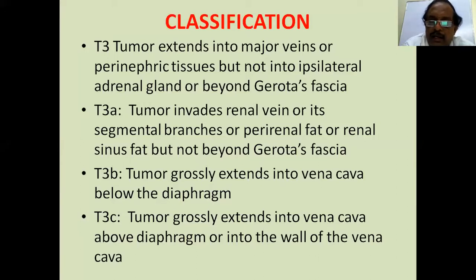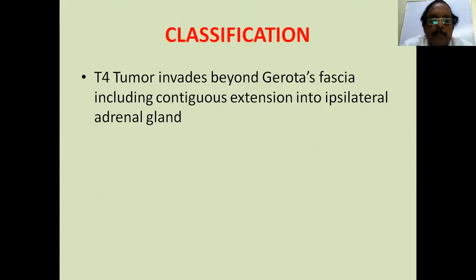T3B tumors grossly extend into inferior vena cava below the diaphragm. Subdiaphragmatic inferior vena cava extension. T3C tumors extend into vena cava above the diaphragm or into the wall of the vena cava. Usually, it is not infiltrating into the wall, but when it infiltrates, it is called T3C. Then T4 tumor invades beyond Gerota's fascia, including contiguous extension into ipsilateral adrenal gland. This is the classification regarding tumors.